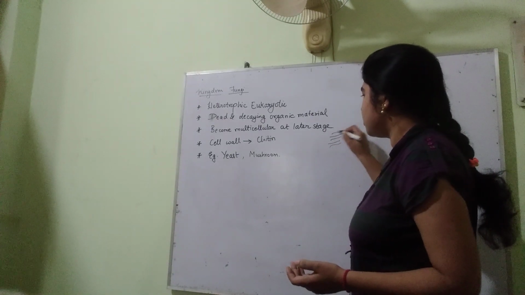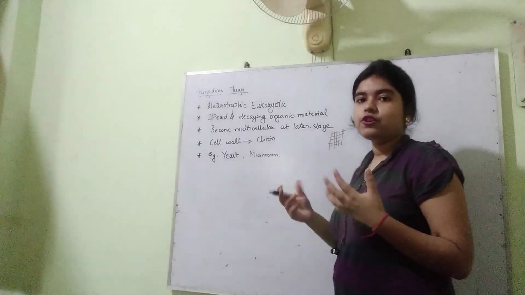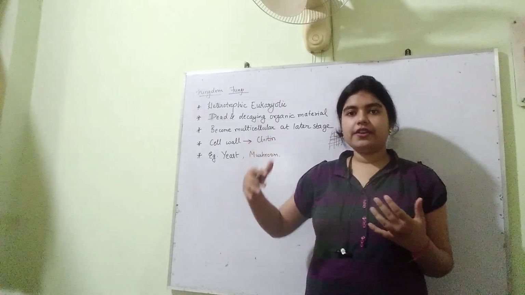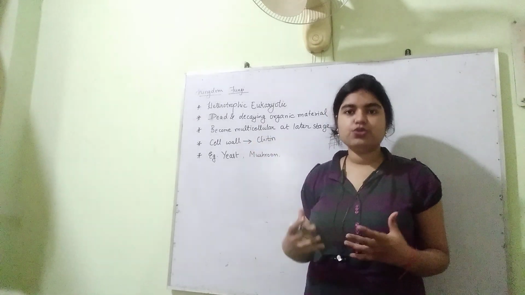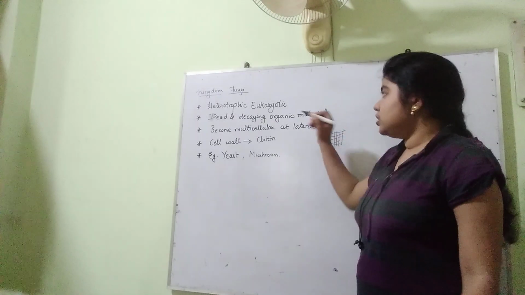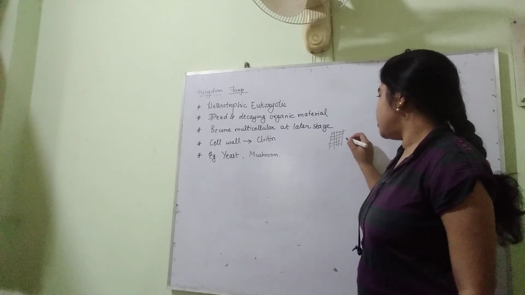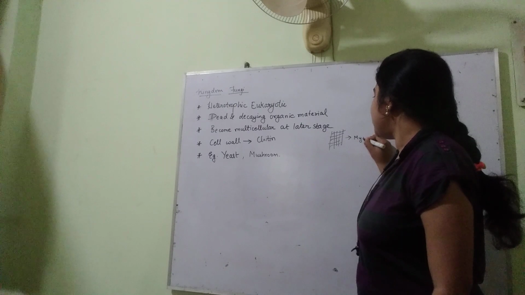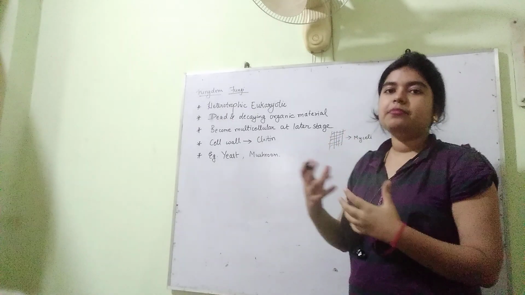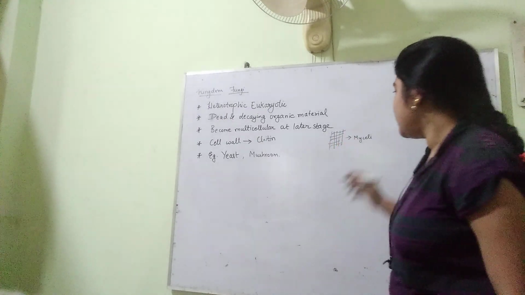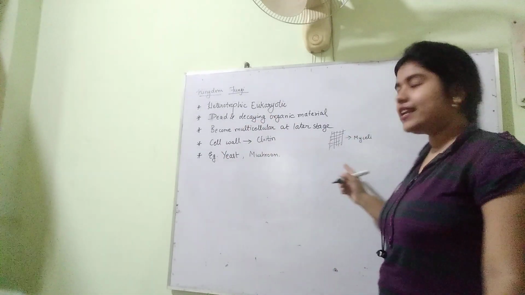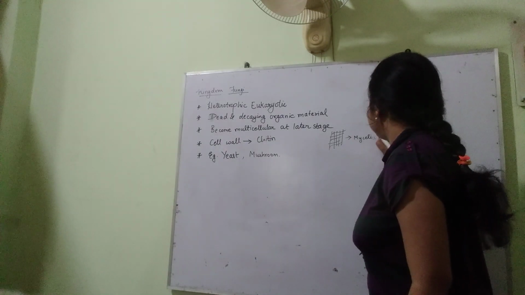You know what is a mesh? Have you heard of a wire mesh which is used to keep mosquitoes away? Like doors and windows are often covered with wire mesh to keep insects or pests or mosquitoes away. So that is kind of mesh. These fungi also form mesh-like structure, and this mesh-like structure is called mycelium. Actually it is not this type of mesh. Their mesh is something different. It looks somewhat different, but you can relate it with mesh. So that mesh-like structure is called mycelium.